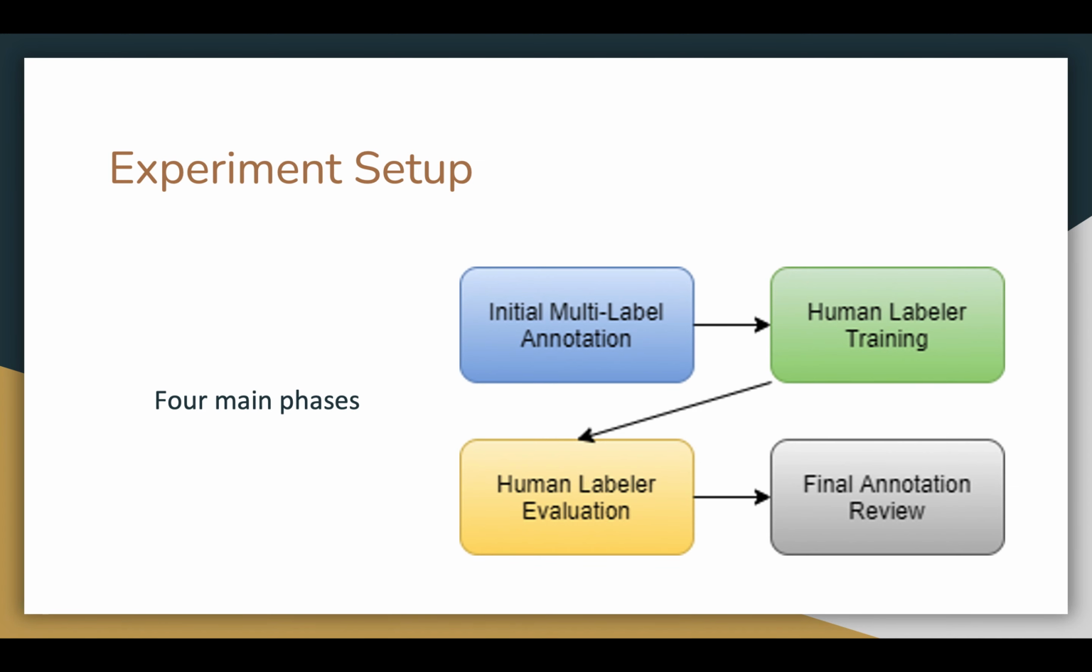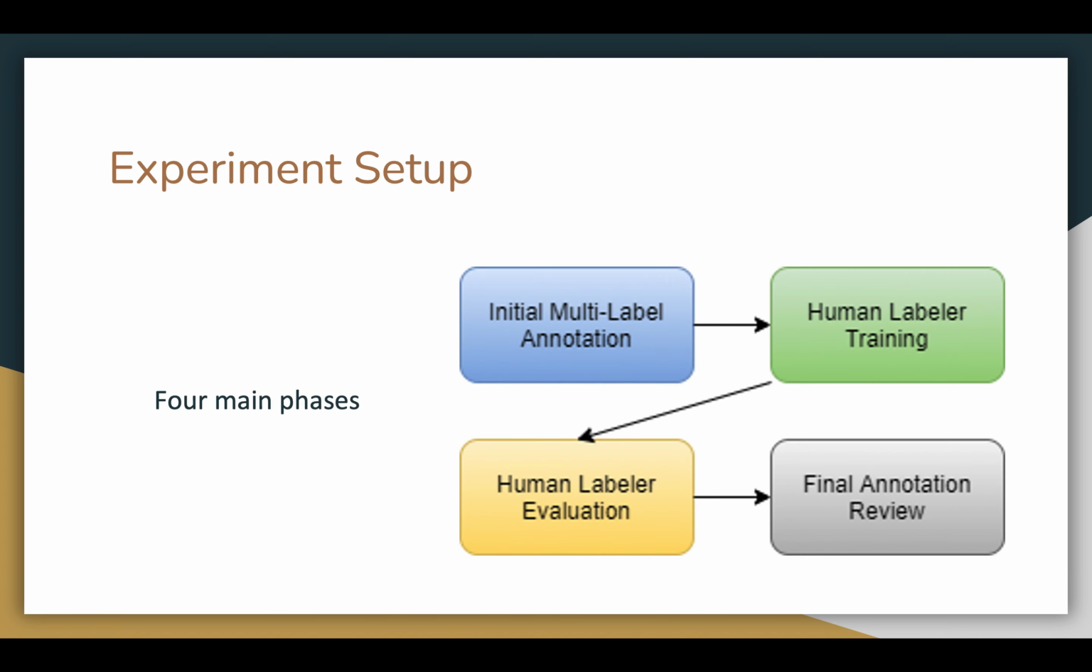First, initial multi-label annotation. 3 labelers A, B, and C provided multi-label annotations for a subset of the ImageNet validation set and all images from the ImageNet v2 test set. These annotations gave labelers A, B, and C extensive experience with the ImageNet dataset. The second is human labeler training, in which all 5 labelers trained on labeling a subset of the remaining ImageNet images.